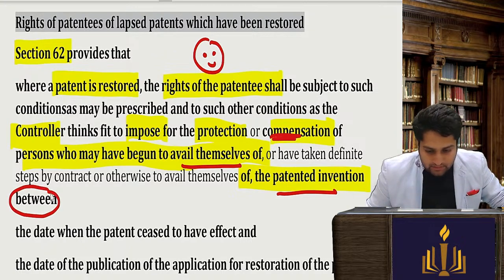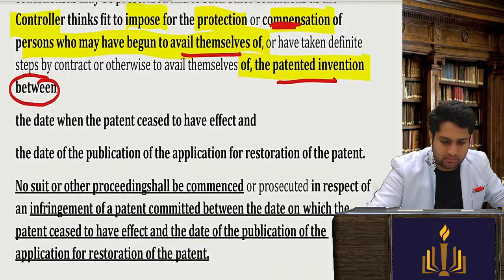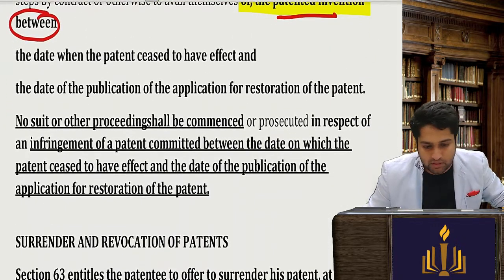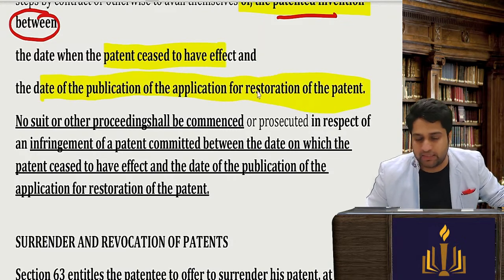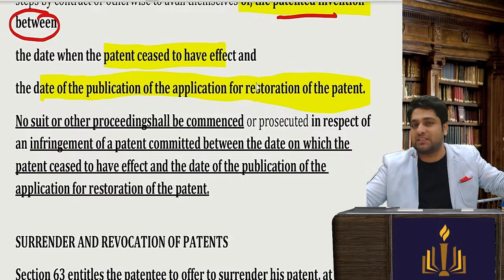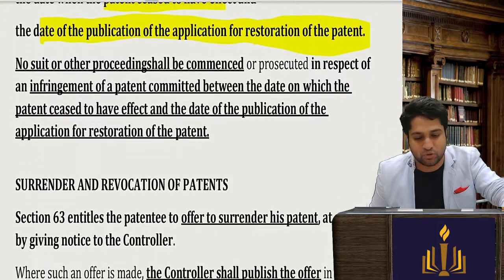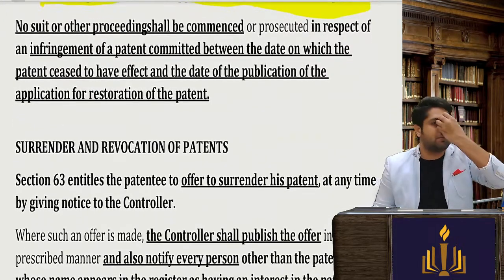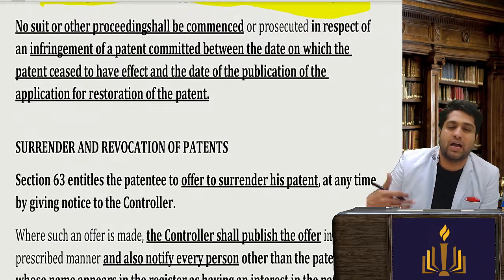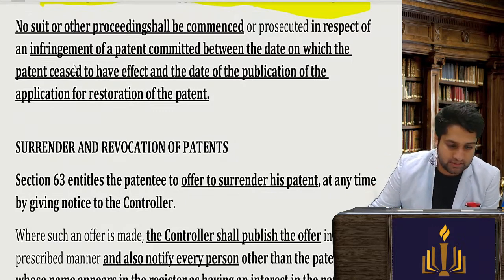The persons who have begun availing themselves between the date the patent ceased to have effect and the date of publication of the restoration of the patent. So between these two dates, someone must have started using it, taking steps to do some improvement, etc. So you will have to compensate if the controller deems fit.